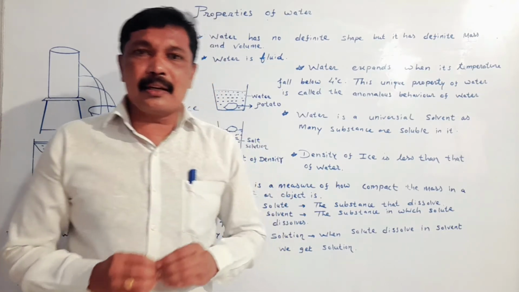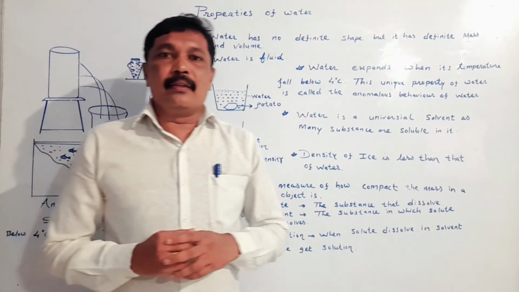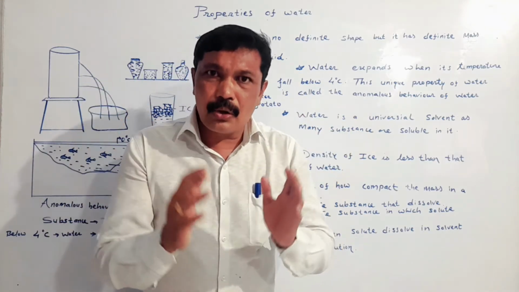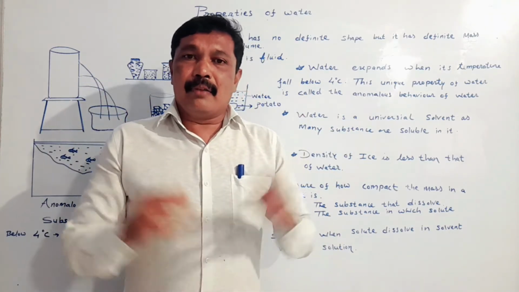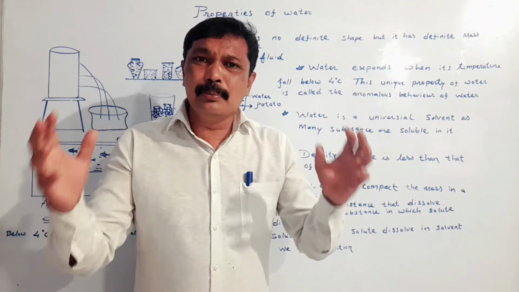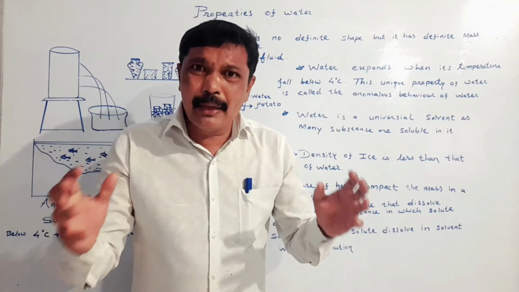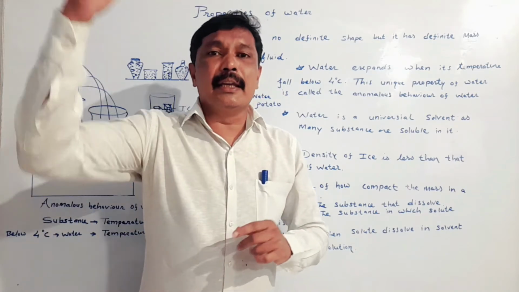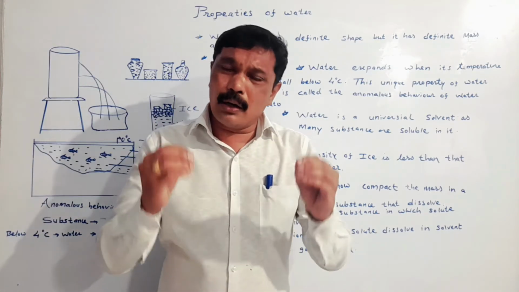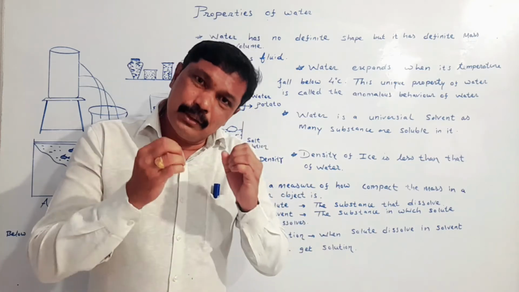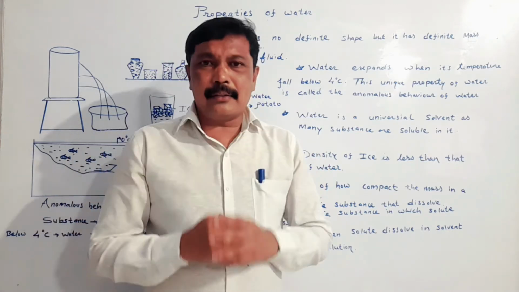My dear student, when we reduce the temperature of a substance, the substance contracts. When the substance contracts, its volume becomes less, but its density increases. Water also behaves in the same way. When we reduce the temperature of water, the water contracts.